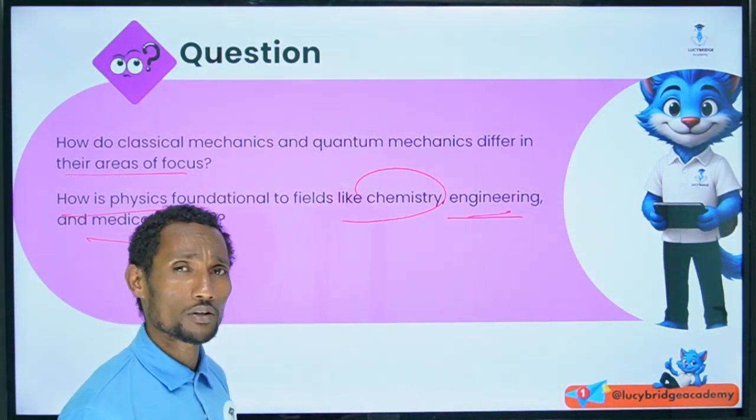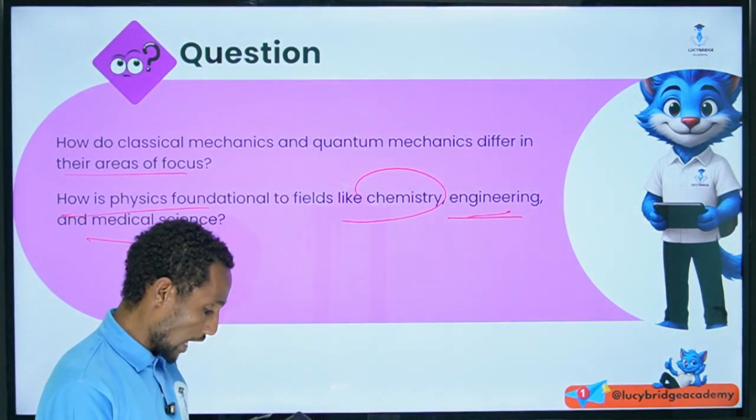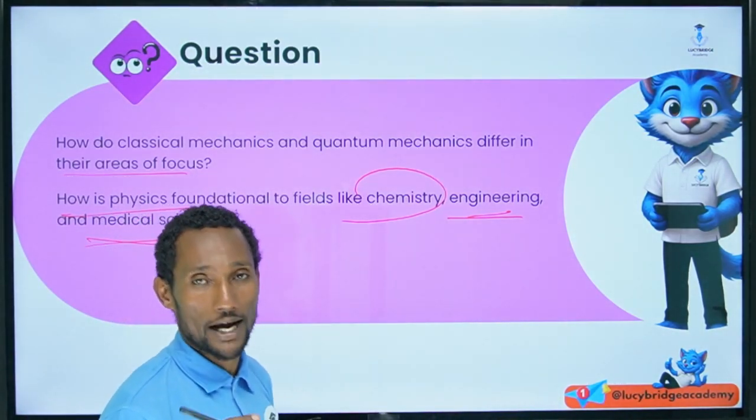There are different medical equipments used in medical science.